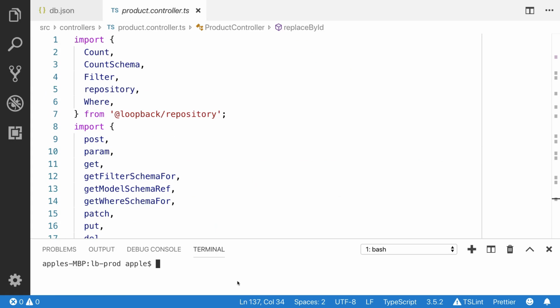Now it's time to run the project. npm start.